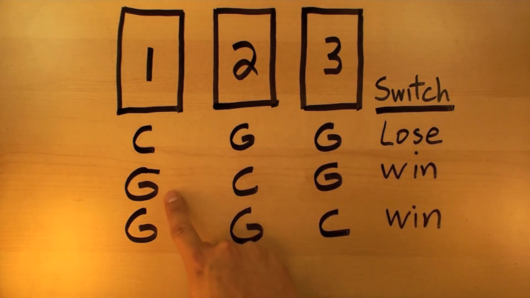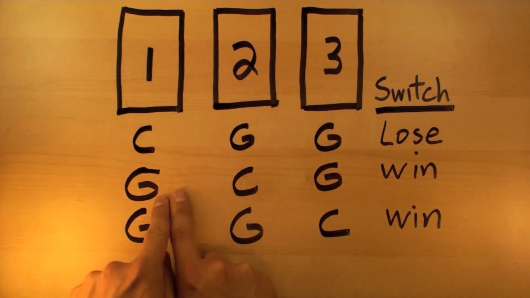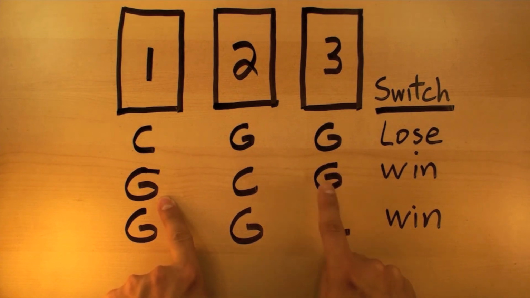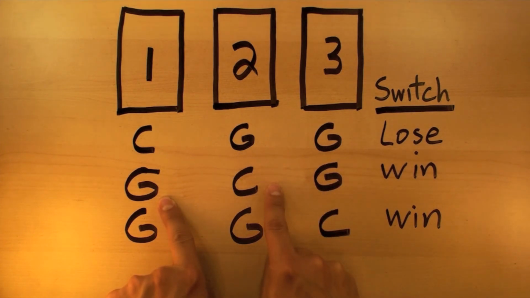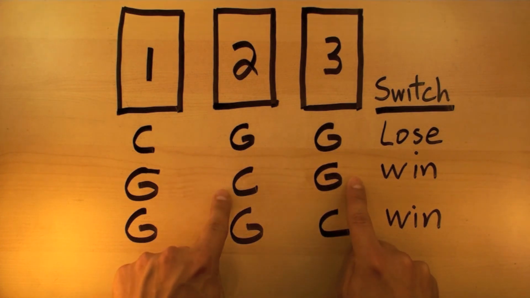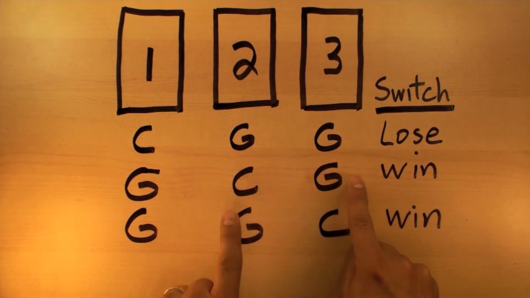But in the other 2 scenarios where the car is not behind door number 1, then when Monty opens a door, the other unopened door will have the car behind it. In this case, we've chosen door number 1 with a goat behind it, then Monty has to open door number 3 because he can't open door number 2 because that has the car behind it. So once he opens door number 3 and we switch, we'll end up picking the car at door number 2.